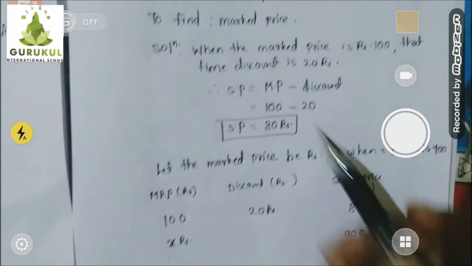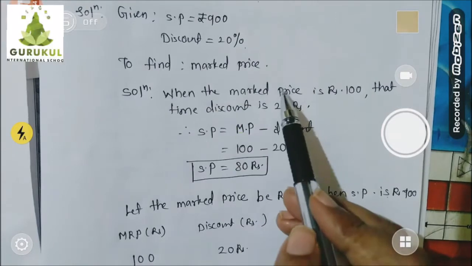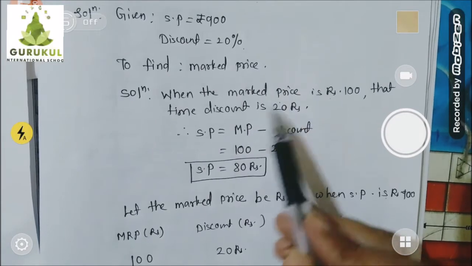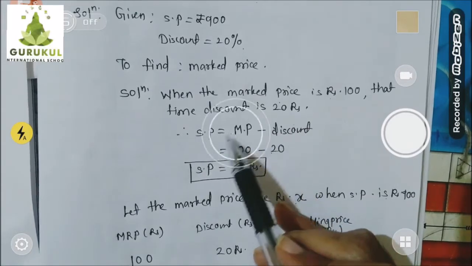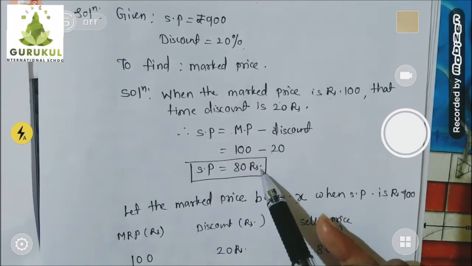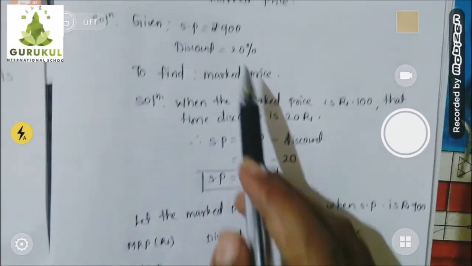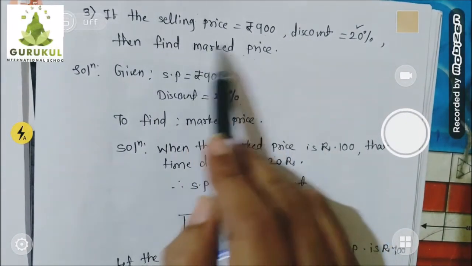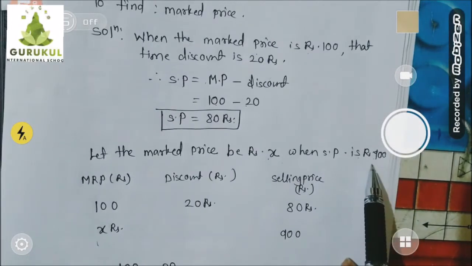So what we did: first of all, we took the help of the discount percent meaning. Discount percent meaning I wrote: when the mark price is 100, that time discount is 20. And that time we found out the respective selling price also. By assuming mark price is 100 and discount is 20, we found out the respective selling price. Once I got all this, we again focused on our question. What was our question? When selling price is 900, what is the mark price? So I assumed this mark price is X when the selling price is 900. That is what I have written: let the mark price be rupees X when selling price is 900.